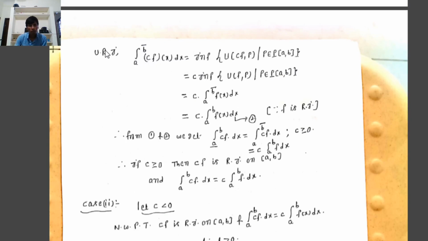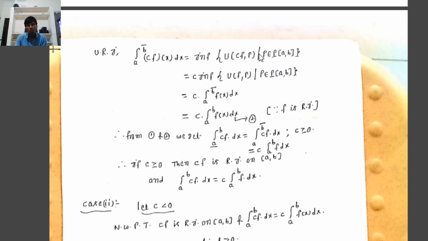Second, we have to find the upper Riemann integration of the function cf. The upper Riemann integral of cf, the upper integral from a to b of cf(x) dx, equals the infimum of U(cf,P) such that P belongs to the set of partitions of the closed interval [a,b], that is, the infimum of the set of all upper Riemann sums U(cf,P).